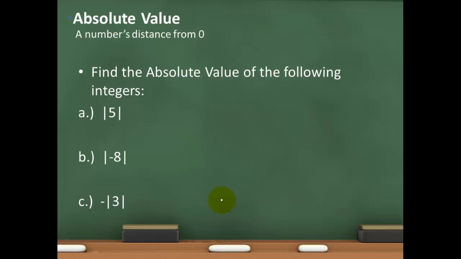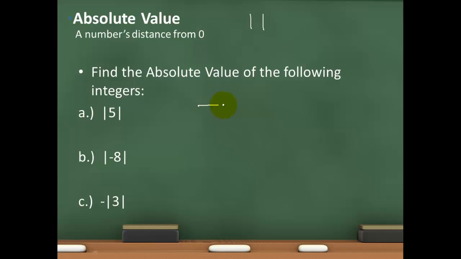The last thing we want to talk about in this video is what we call absolute value. My definition of an absolute value is a number's distance from 0. How many units is that number from 0? And the symbol that we use is these double bars here. So I put a number and I have double bars on the outside of the number. We have 3 examples here. It says part A, find the absolute value of 5.